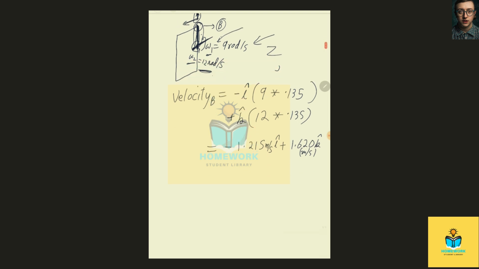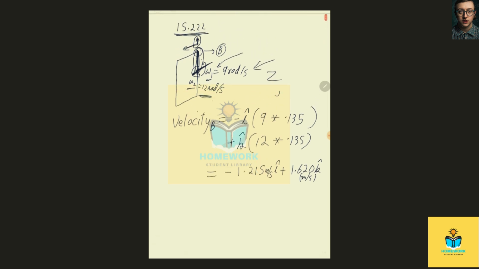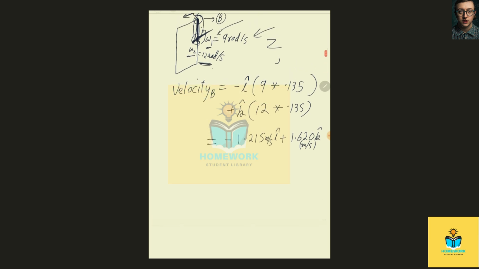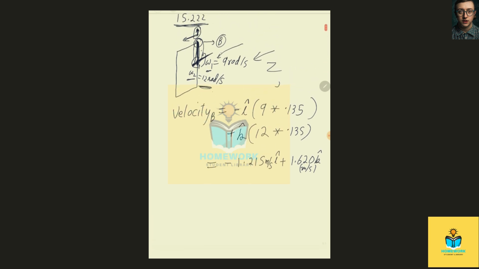So now we also want to find the acceleration of point B. In this case, since the velocity is perpendicular to the direction of motion, the easiest technique to find it is the centrifugal formula, which is acceleration equals v squared upon r, where v is the magnitude of the velocity and r is the magnitude of the distance.